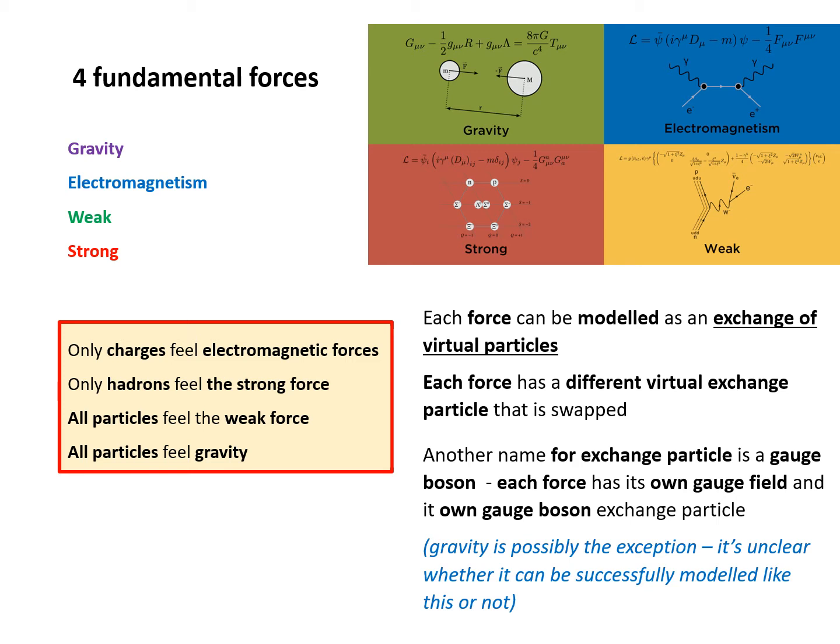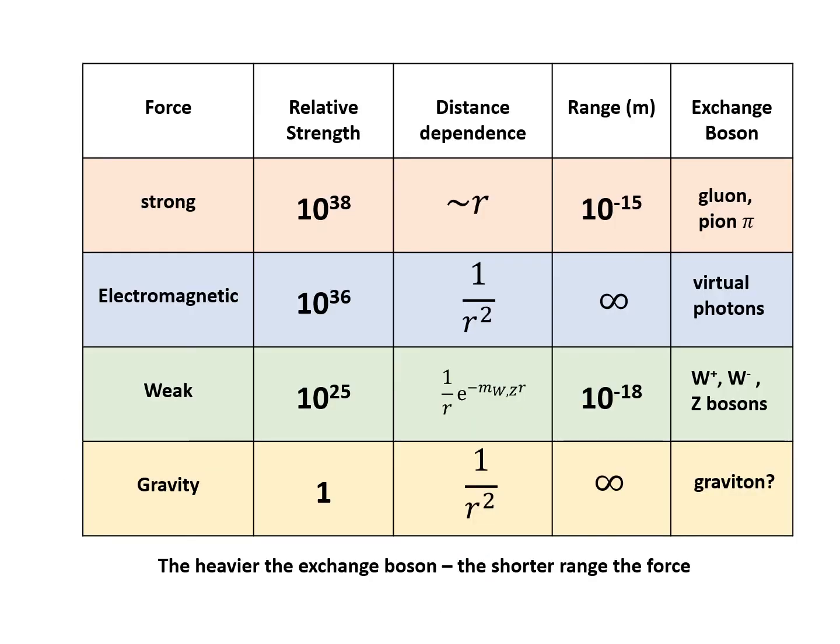Now the virtual particles have different names. Sometimes they're called exchange particles, sometimes they're called gauge bosons, because each of these can be described through its own gauge field. So the strong nuclear force, which is the strongest of the four fundamental forces, has an exchange boson which is either a gluon or a pion. The electromagnetic force exchanges virtual photons. The weak nuclear force exchanges W particles or Z particles, and gravity we don't know, so we just give it a placeholder and say whatever that particle would be, it would be a graviton.